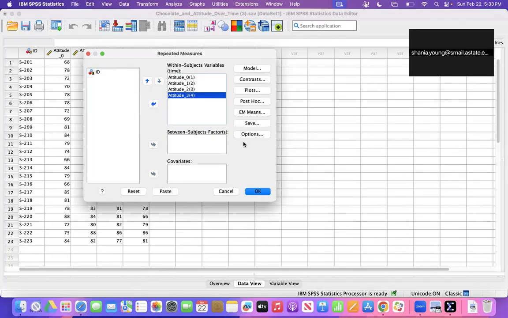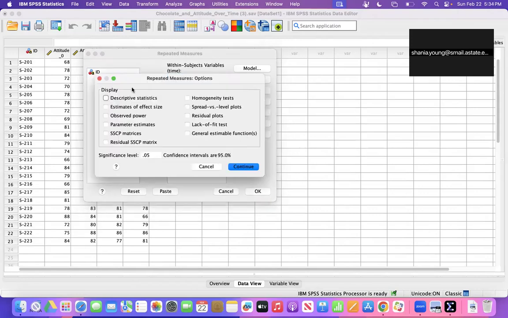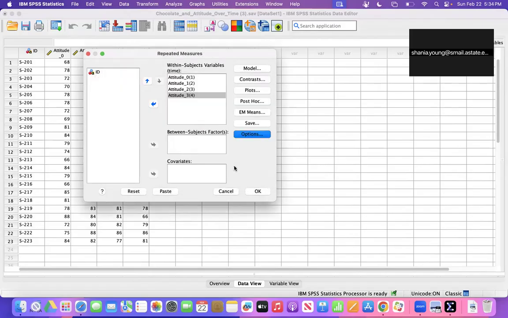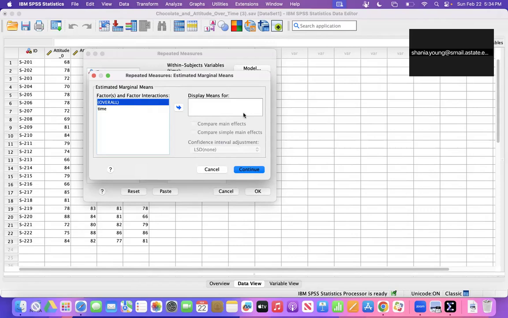Then I'm going to click on options, descriptive statistics, and I'm also going to click on estimates of effect size right here. What this will do is SPSS will display the averages and the strength of the effect. I will move time to the display box. I'll press OK. And then I'll press EM means, and once I press that, I'll move time to the right side.